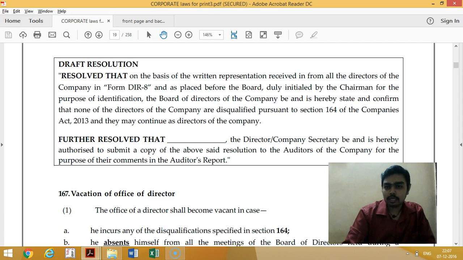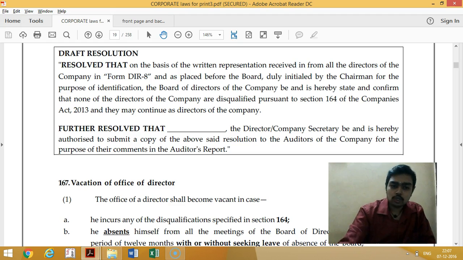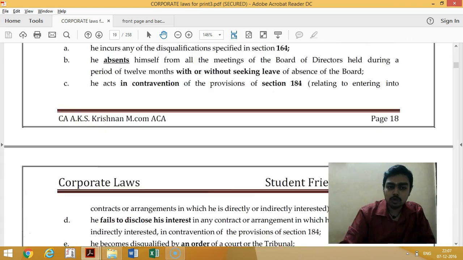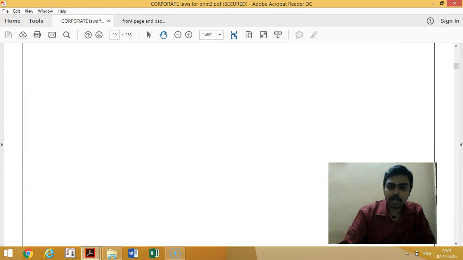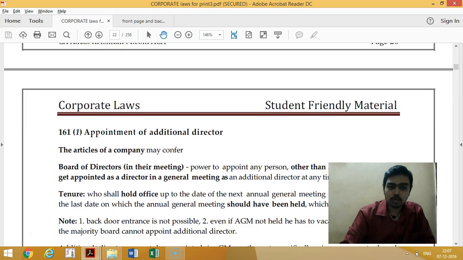How to appoint a director, how to get a resolution from him, how to get a declaration from him, DIR 8. So what are the possible things? It also covers this practical aspect. Everywhere required I have given resolutions, and wherever necessary I have given a flowchart also.